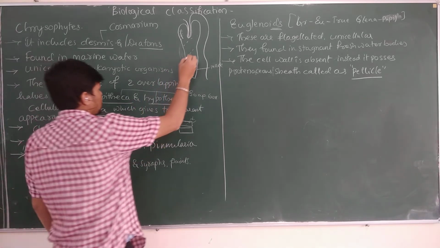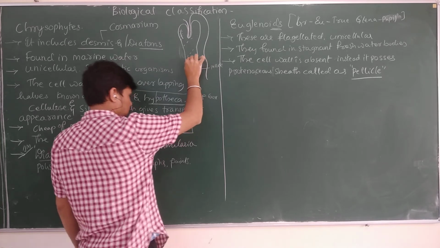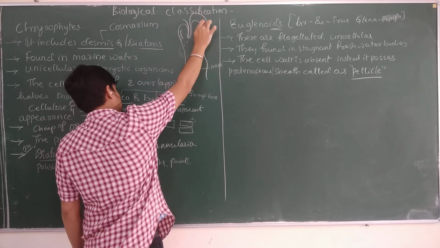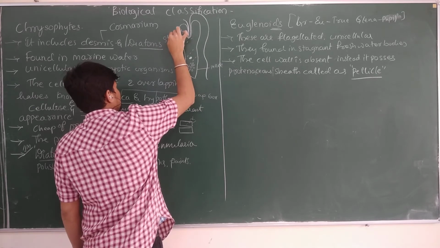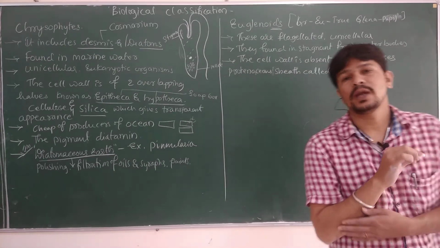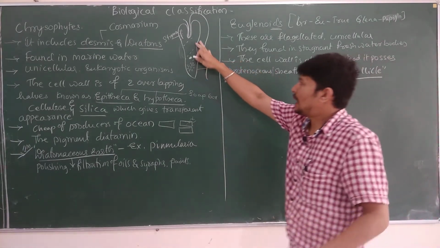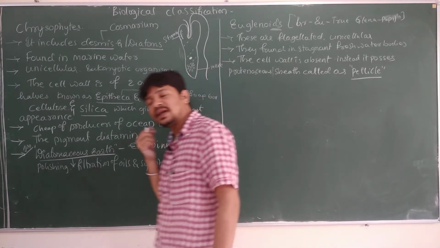This is the nucleus, and this is a chloroplast. This is the long flagellum, this is the short flagellum, and this is the stigma, right? So this is the structure of Euglena. It has the pellicle, which is the outermost proteinaceous layer.